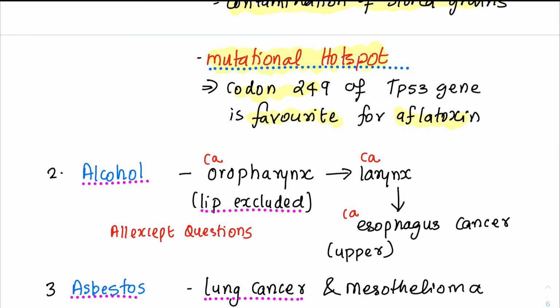Now coming to alcohol, that is the second chemical carcinogen. Alcohol is indicated in the cancer of the oropharynx, cancer of larynx, cancer of upper esophagus. So carcinoma oropharynx, carcinoma larynx and carcinoma esophagus are all examples of this. What is important here? Sometimes they can ask you MCQs on all except questions. Which of the following carcinomas are not formed due to alcohol usage, right?